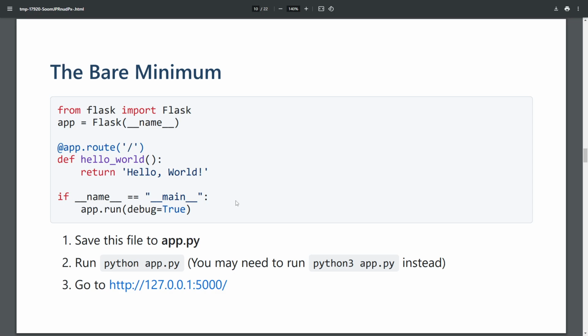And then the last 2 lines just say to Python, if we're running the file, then let's run the Flask app. And when you run python or python3 app.py, how you would normally run a Python application, it's going to give you some nice logs and whatnot. And then if you go to localhost port 5000, you'll be able to see the hello world message come up.